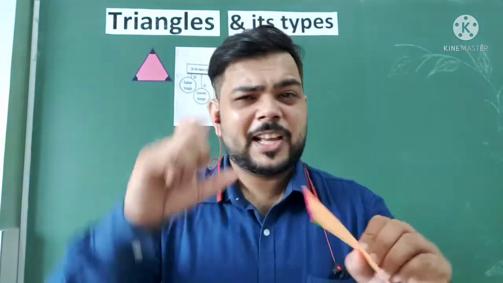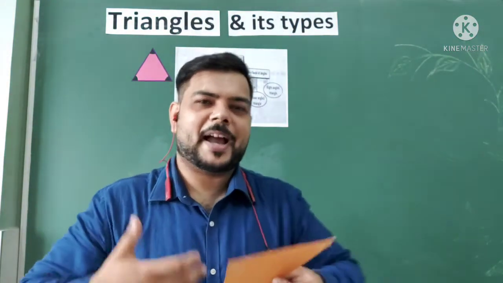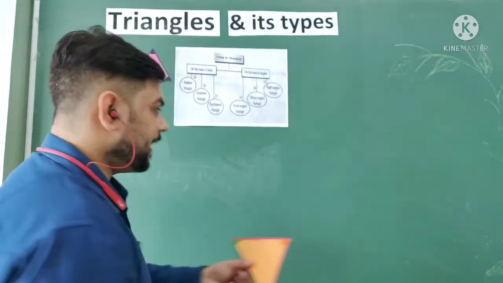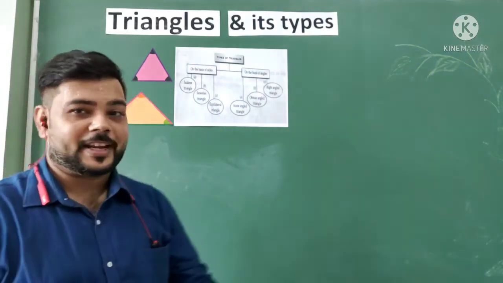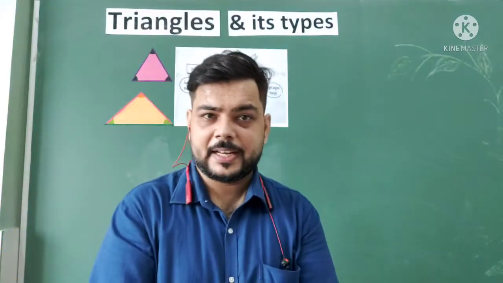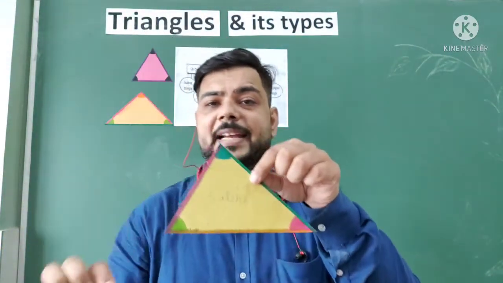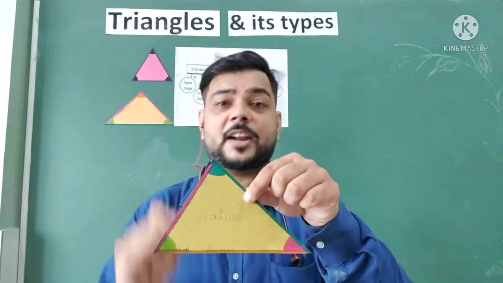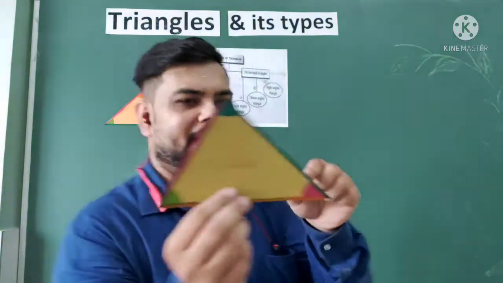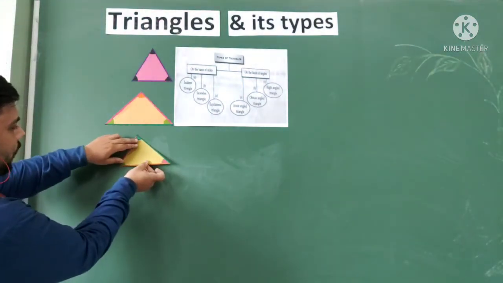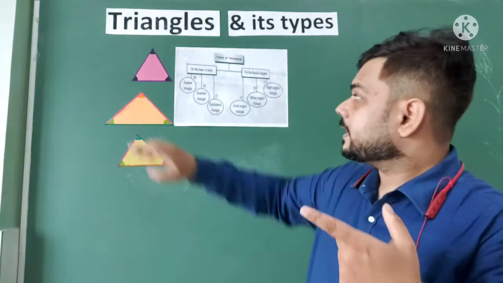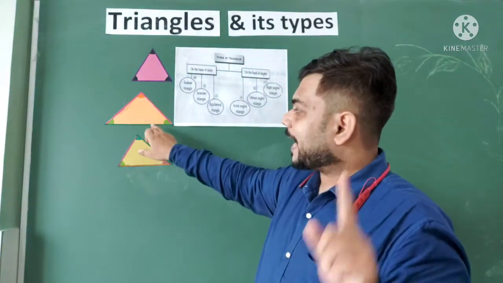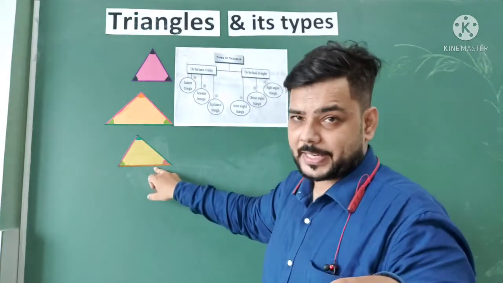That's called the isosceles. And we can remember it in short: if we say its name, isosceles, we have two I's. It means a triangle with two equal sides is called an isosceles triangle. Now third, we have the scalene triangle. In a scalene triangle, all sides are different and all angles are also different. That's called the scalene triangle. So now we have the three types of triangles on the basis of sides: first the equilateral triangle, second the isosceles triangle, and third the scalene triangle.